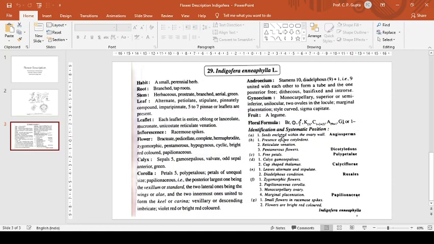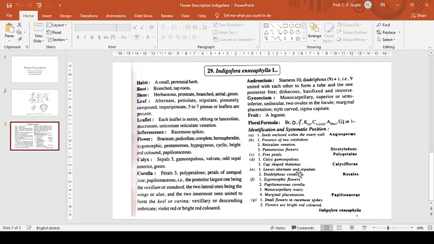Now we come to the identification and systematic position of the plant belonging to the family Papilionaceae. Seeds enclosed within the ovary wall, so it is definitely an angiosperm. Presence of two cotyledons, reticulate venation and pentamerous flowers indicate dicot. Free petals, polypetalous.